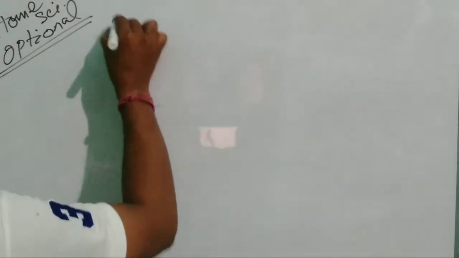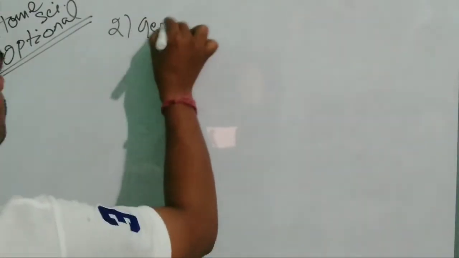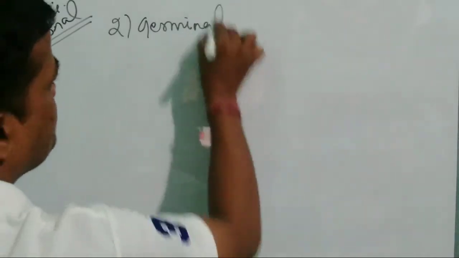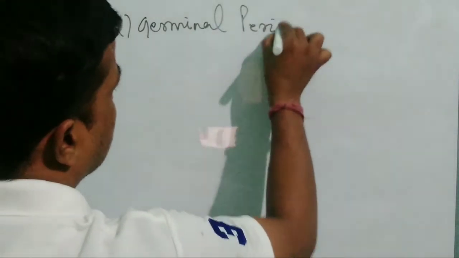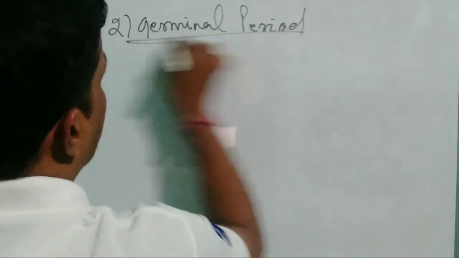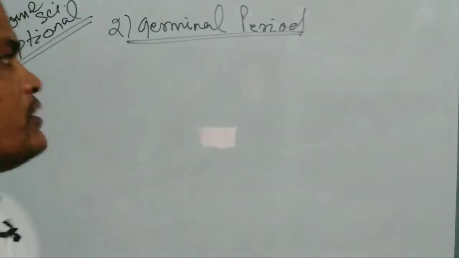So next come to number 2, germinal period. After fertilization as stage 1, the next stage 2 is the germinal period.